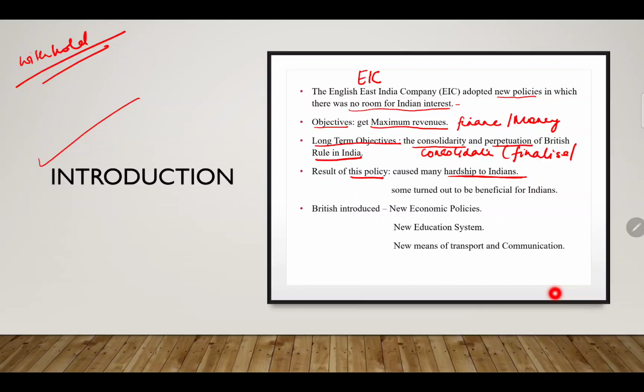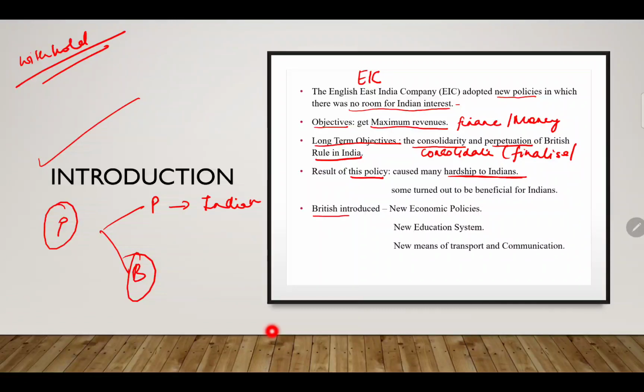There were many problems for Indians, but these policies also benefited India, because many social evils were practiced at that period of time. The new policies totally impacted India, and in some way or the other also benefited India. Not just negative impacts, but there were some positive impacts too.